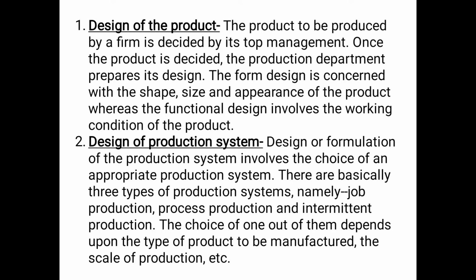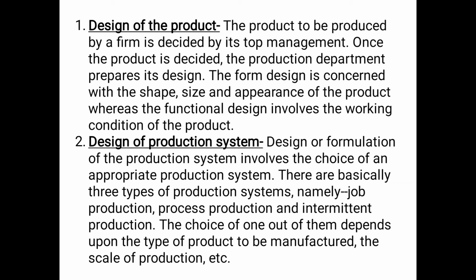The first function is design of the product. The product to be produced by a firm is decided by its top management. Once the product is decided, the production department prepares its design. The form design is concerned with the shape, size, and appearance of the product, whereas the functional design involves the working condition of the product. So, the very first step or the first function of the production department is to design the product, to prepare a layout of the product, that what should a product look like which is to be produced.